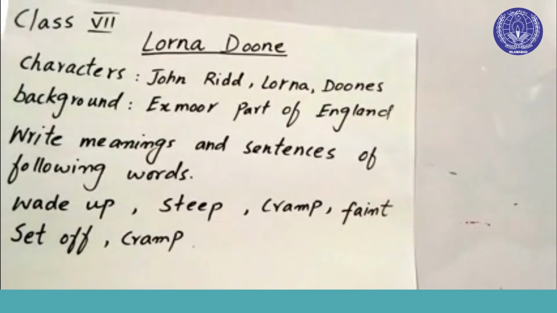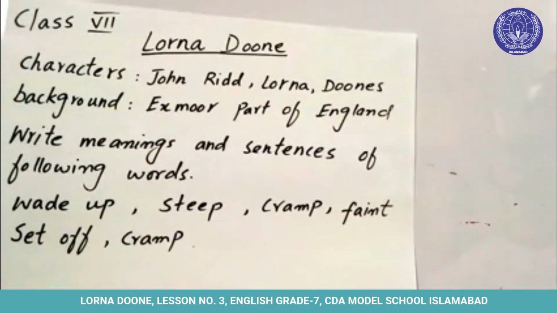The characters are John Reid, Lorna Doone, and the robbers. The background of this story is Exmoor, which was part of England. As the story starts, the introduction has been given.